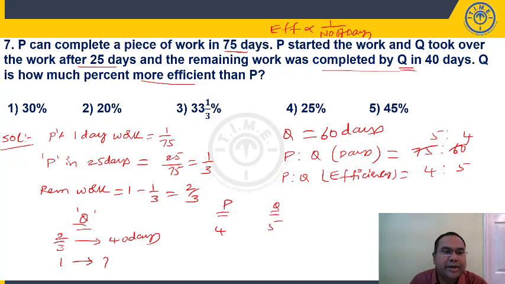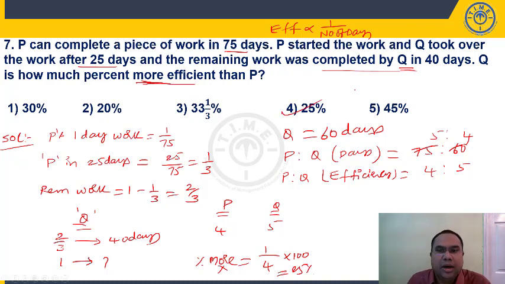Now what is the question? Q is how much percent more efficient than P? Q is what percentage more? P is 4, Q is 5. Difference 1. Opposite of more is lesser value, that is 4, into 100. 1/4 is nothing but 25% more efficient. Right, students? Let us take up the next question.